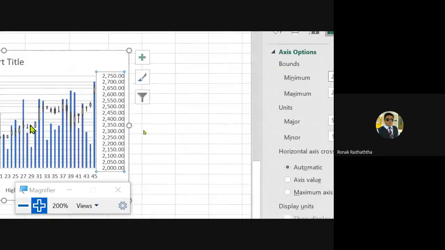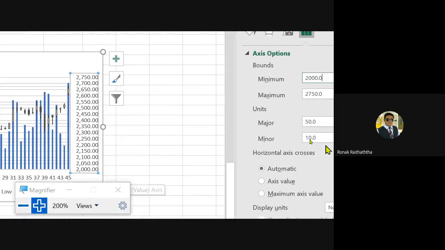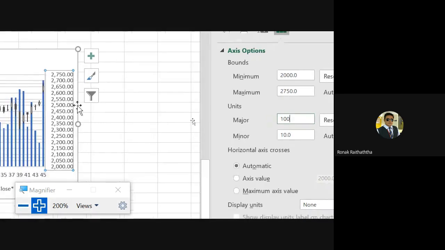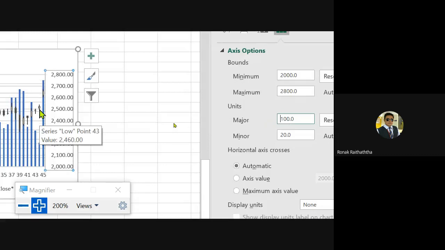And what difference do I want to keep between the units? 50, 100 or 200 or whatever. In this case I have put 50. You may keep it 100 as well. If I keep the difference of 100, you can notice down here that the scale will change. If I press enter, see, instead of 50 we have the scale of 100 now.